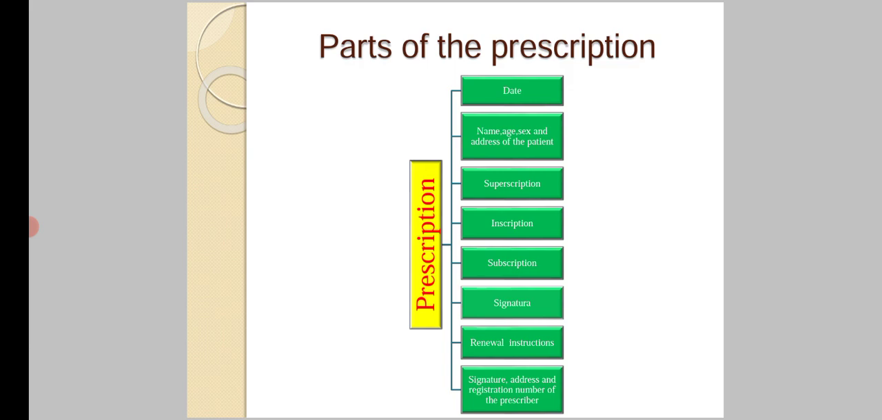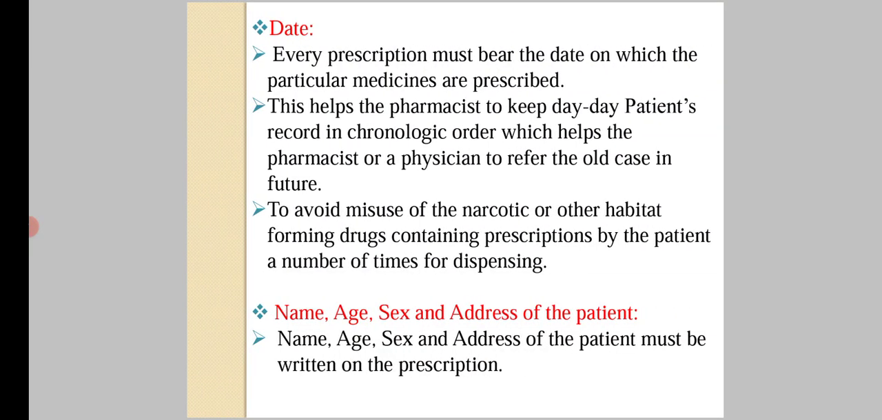In case of medical practitioner, there would be signature and the address of that medical practitioner as well as their registration number. And in case of date, every prescription must bear the date on which the particular medication are prescribed. This helps the pharmacist to keep day by day patient record in chronological order, which helps the pharmacist or physician to refer the old case in future. To avoid misuse of the narcotic or other habit forming drugs containing prescription by the patient in number of times for dispensing. Next is name, age, sex and address of the patient.